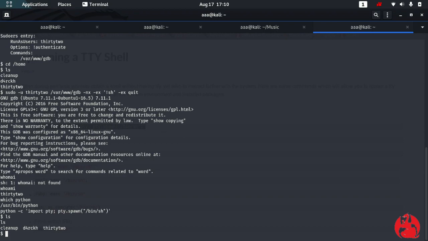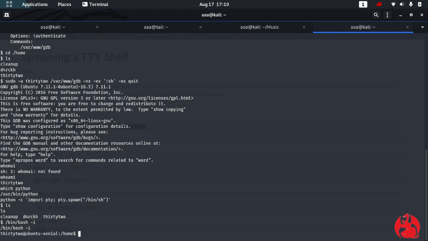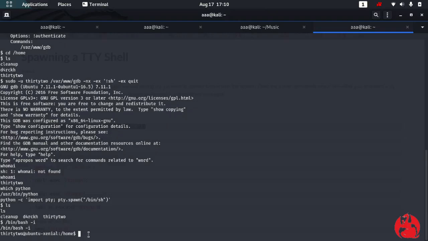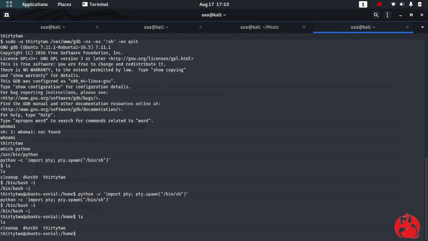Okay, so I ran this. Did it not run? Okay, let's just do /bin/bash -i, and I got the bin bash. So the reason I got this bin bash is because now I'm a user and I am allowed to get that. Let's try. So let's do ls. Now since I am this user, I want to be Derek because Derek has more privileges.